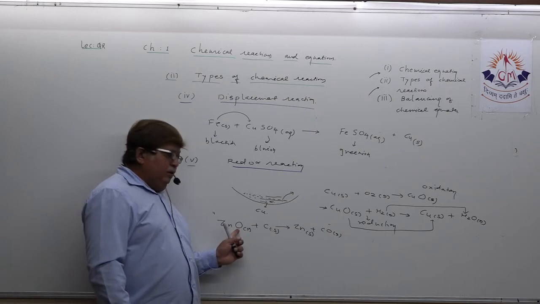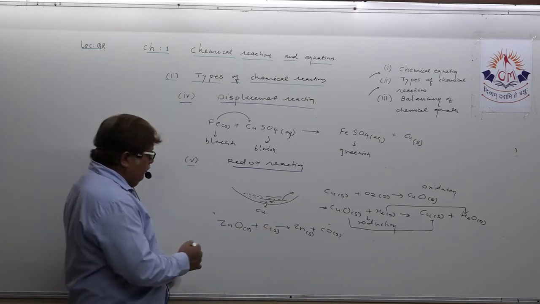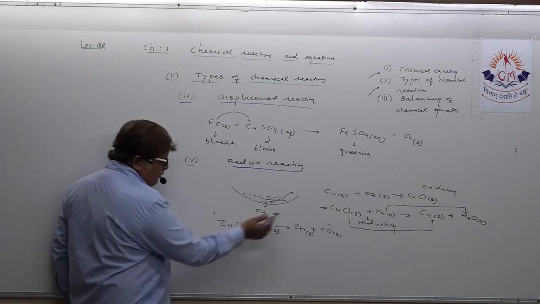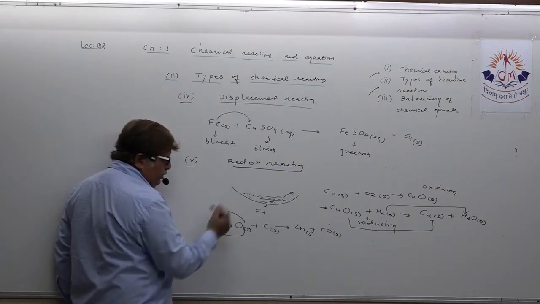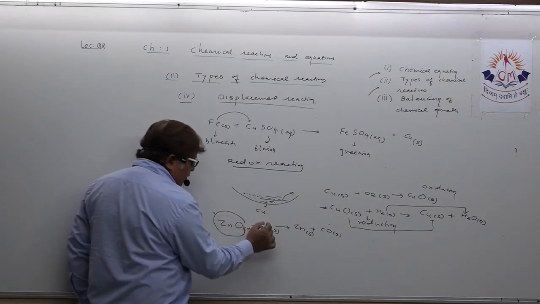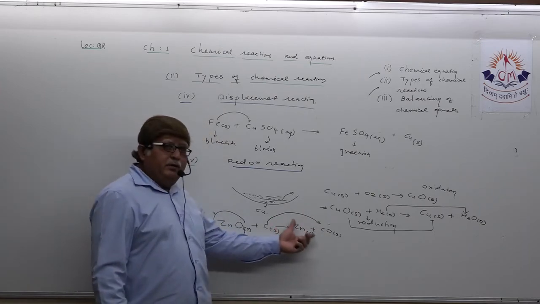So here zinc oxide turns into zinc, means oxygen is removed. So you can mention your answer that in the given chemical reaction, zinc oxide is reduced and carbon got oxygen and converted into carbon oxide, meaning carbon monoxide.